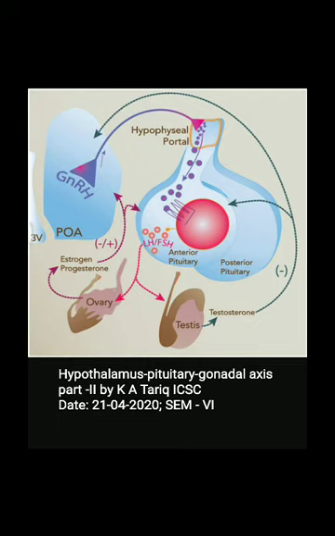An important thing about this is that the LH and the FSH, in case of males and the females, act separately on the testes and the ovaries. If I recall here, in case of male mammals or in case of testes, once the follicle stimulating hormone reaches the testes, it goes to the process of spermatogenesis.